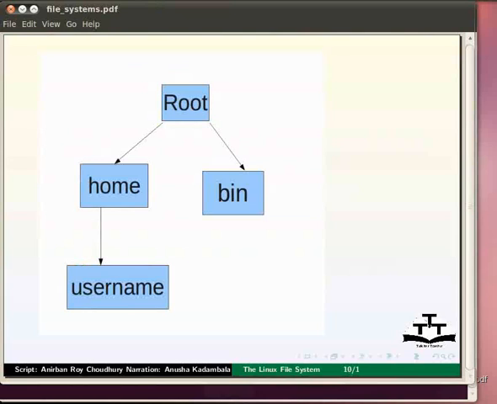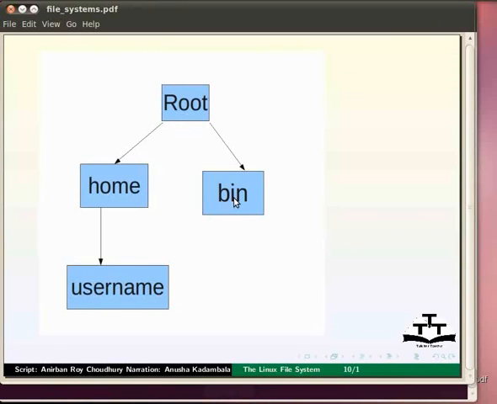We can combine any number of dot dot separated by slash in a relative path. In this slide, we can see the file system hierarchy. Root or / is at the top. Home and bin are two subdirectories under root. Here the directory named Mughata is a subdirectory under home. So, now we are in /home/mughata.